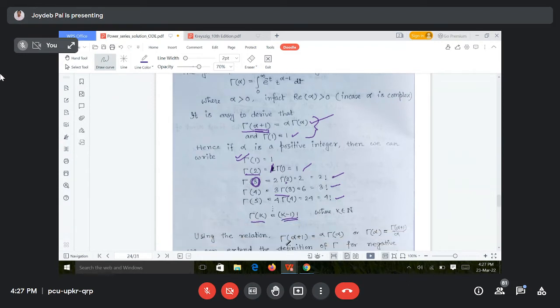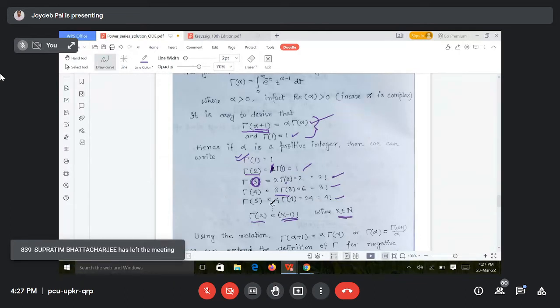Okay? Can I write this? When k is any natural number. Do you get it or not? Gamma k will be k minus 1 factorial, when k is any positive integer.